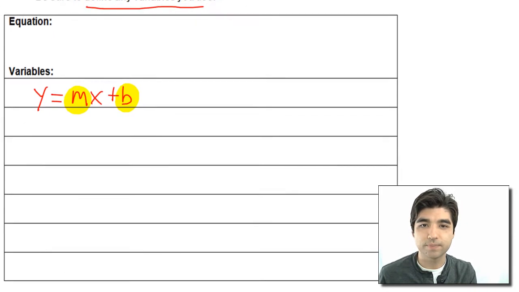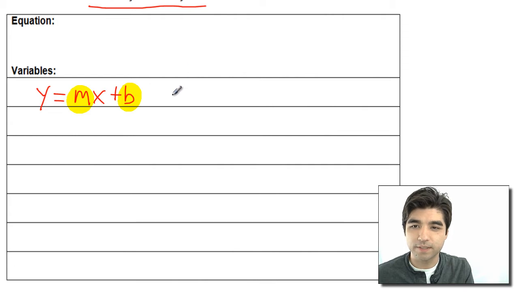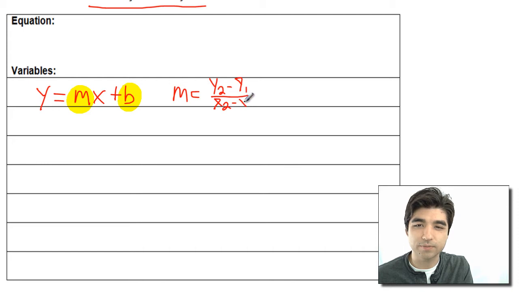So let's go back to our box here. So I need to find m. M equals y2 minus y1 all over x2 minus x1.